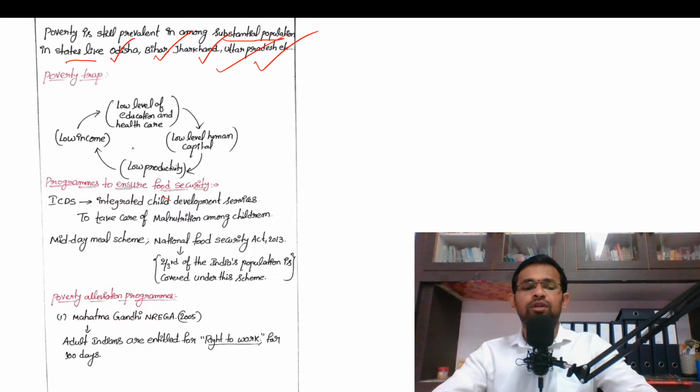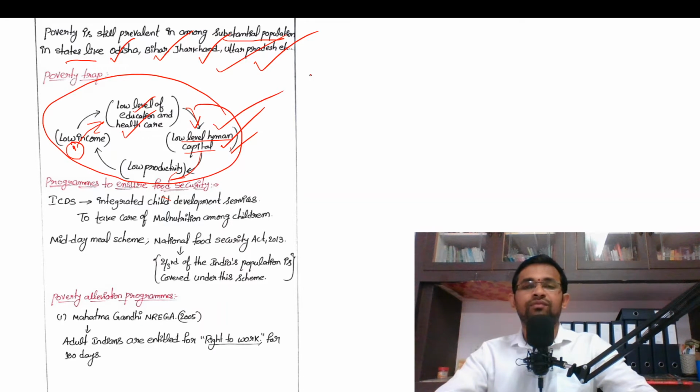So what is a poverty trap? Poverty trap means low income. The people who earn less income have a low level of education and low level of healthcare. This leads to low-level human capital, which means lack of skills of survival. Low-level human capital leads to low productivity. So this is called a poverty trap. The people who are below the poverty line are in a poverty trap, and they are unable to come out of it.